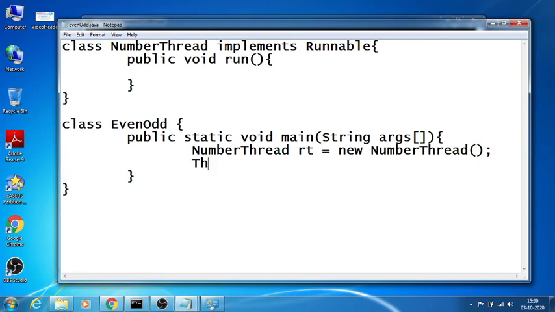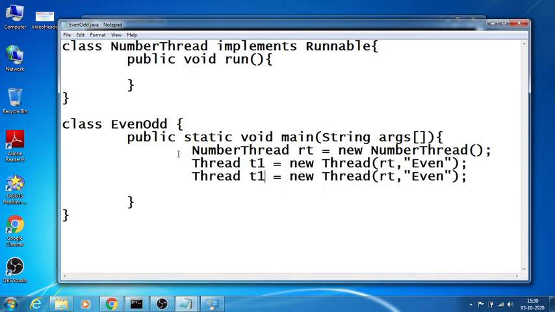Now create two threads. One is Thread t1 equals new Thread, passing RT, the runnable object, comma, what kind of thread it is, even thread. Then copy and paste, and this thread is t2, RT is the runnable object, and the kind of thread is odd thread.